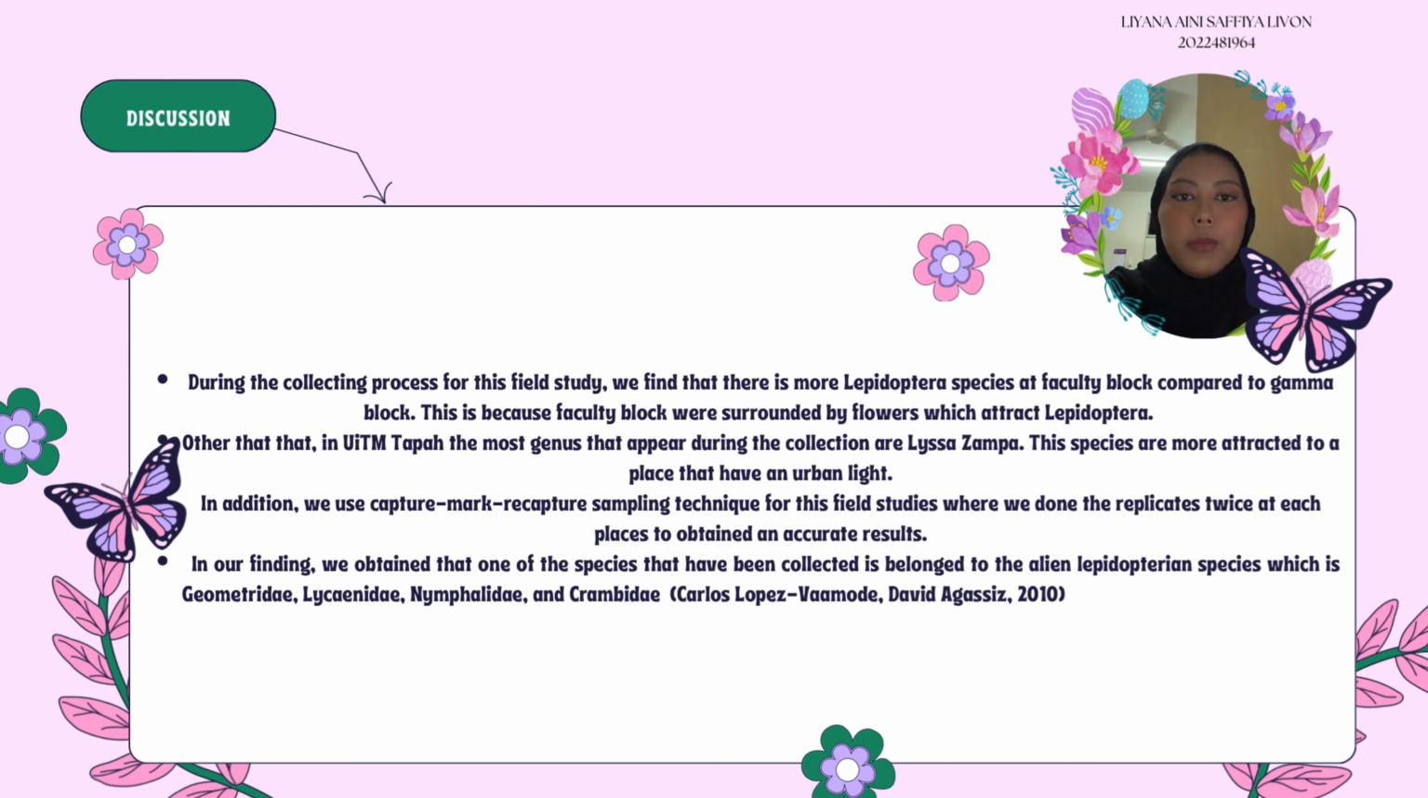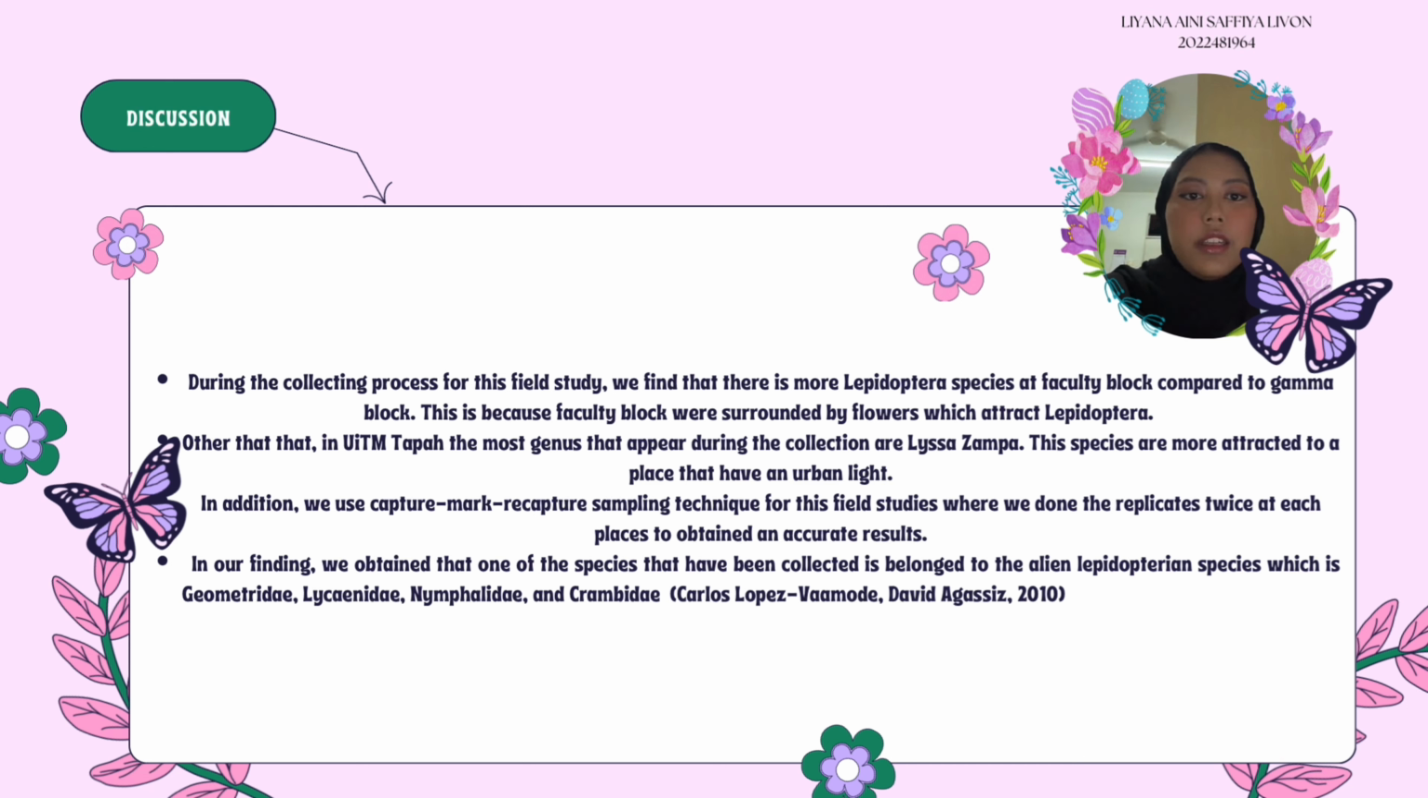During the process of collecting the Lepidoptera species, we found that the population is bigger at the Faculty Building compared to the Gamma Block. This could be because the Faculty Building is surrounded with flowering plants and Gamma has fewer flowering plants. As we know, Lepidoptera species, moths and butterflies, are more attracted to flowers and urban light. In UiTM Tapah area, the most common genus that we found is Lysa zampa. Lysa zampa is a moth with tawny brown wings with dark brown or black bands that create a striking contrast. This species is more attracted to urban lights.